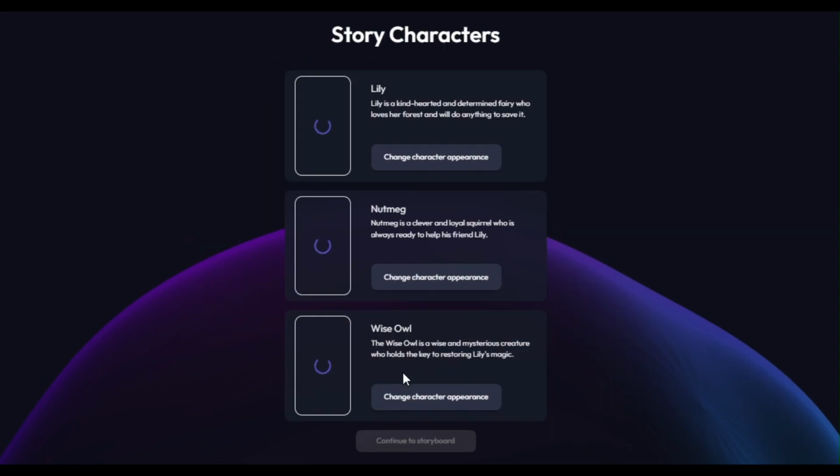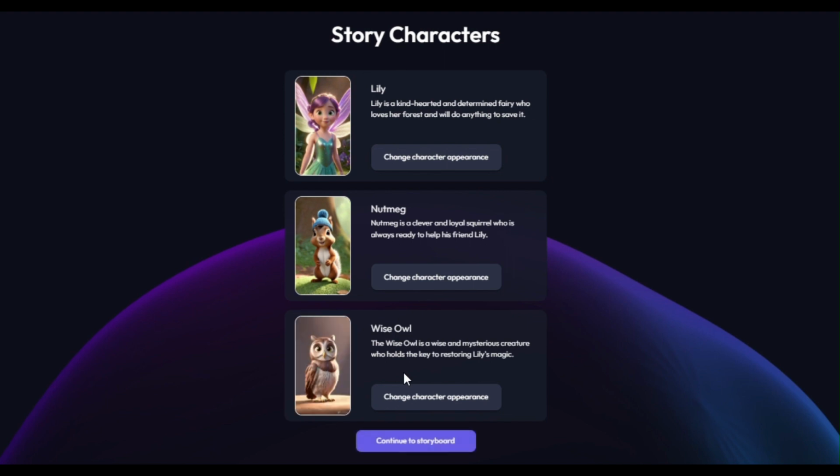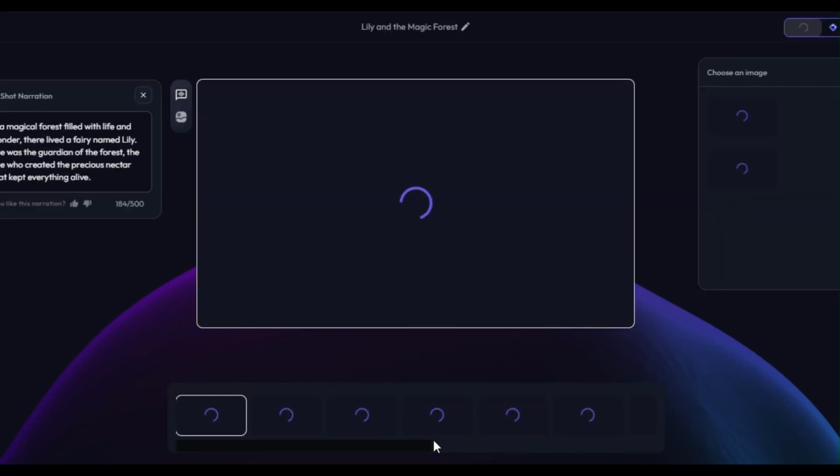Characters of the story are being developed by AI. Wait some time. After all character generation is complete, click on the Continue to Storyboard button. Please wait a few minutes for AI to develop the final video. It also takes some time. And after a few minutes you will see the magic of this AI tool.